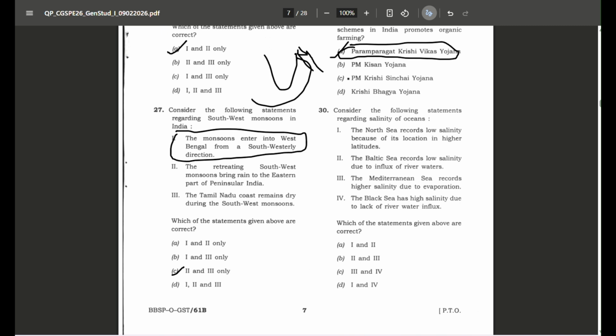Because the Baltic Sea receives water from a number of rivers, and it is also a semi-enclosed sea, and the temperatures there are very low. So it has lower salinity. And the Mediterranean Sea records higher salinity due to evaporation. Yes, because it lies in the subtropical region, there is a high rate of evaporation, and the inflow of fresh water into the Mediterranean Sea is also less. So option 2 and 3 are correct. Hence, option B is the right answer.